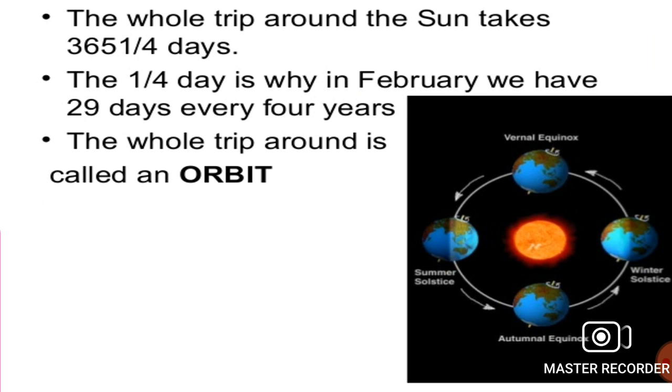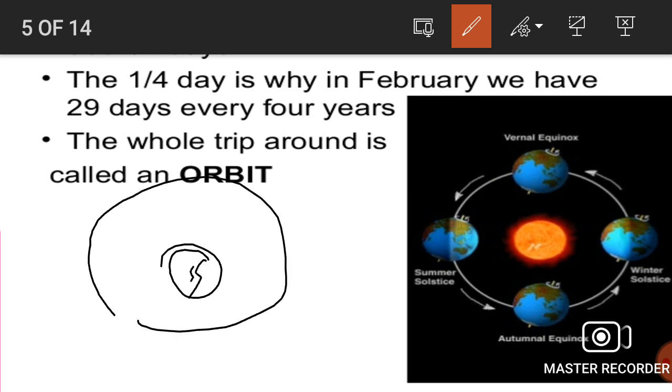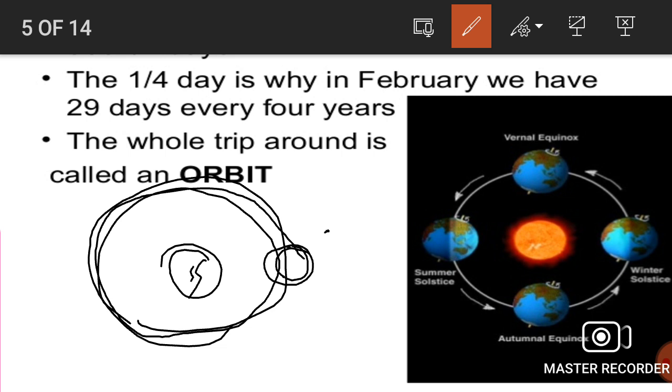The whole trip around the sun takes 365 and a half days. The half day is why in February we have 29 days every 4 years. The whole trip around is called an orbit. Here guys, the whole trip means when the earth moves around the sun, around and around, that is called revolution.